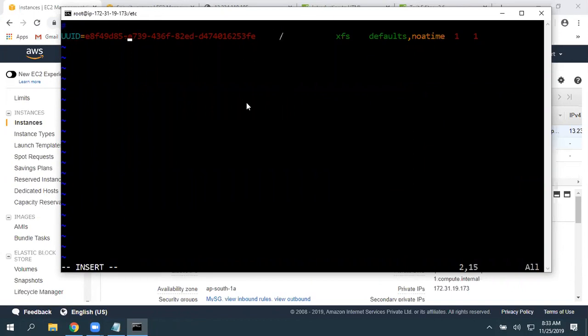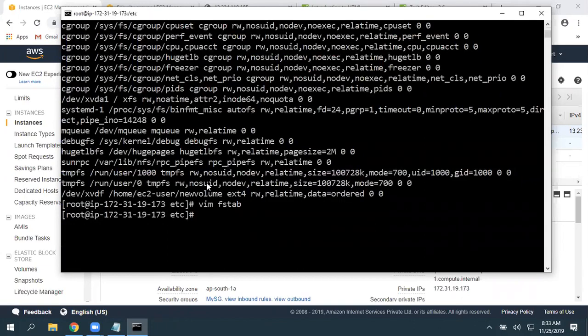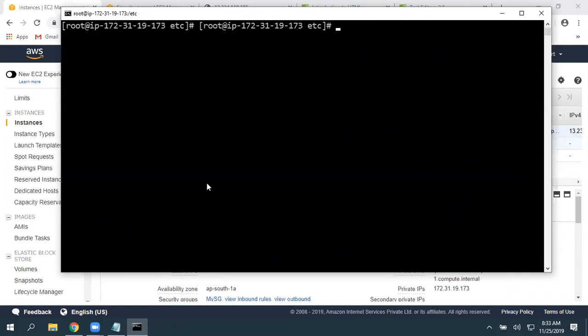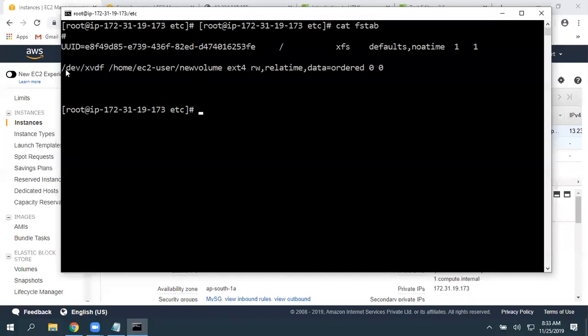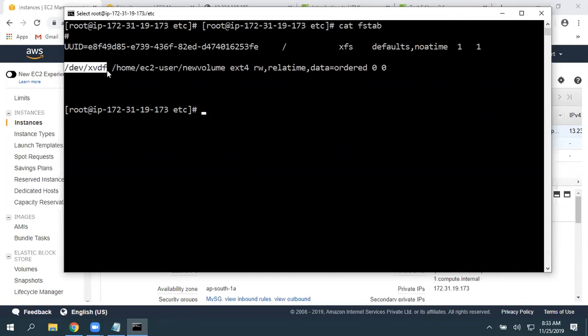So now take a new line, go to insert mode, whatever you copied, paste it here. Press escape, :wq. We did that. So to verify, cat fstab. So we got a new line along with the root entry. The volume is /dev/xvdf, /home/ec2-user/new-volume, the file system type is ext4, defaults, noatime, and 0 and 0. So don't worry about those things.